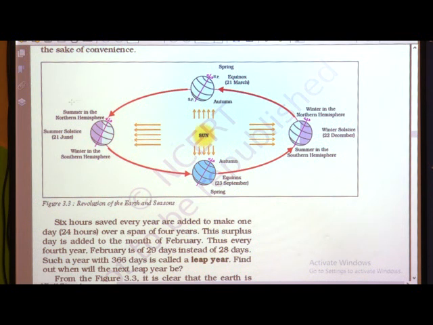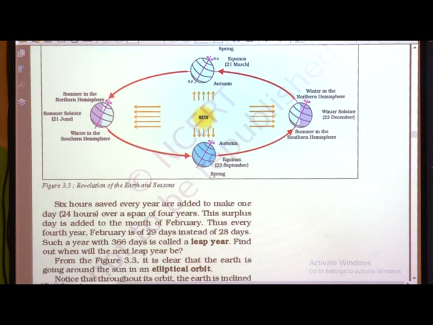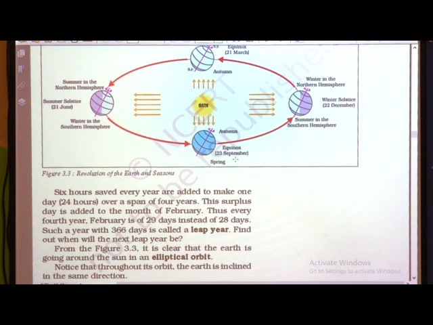Then we have equinox on 21st March, where the northern hemisphere is having spring season and the southern hemisphere is having autumn season. And again on 23rd September the northern hemisphere is having autumn season and the southern hemisphere is having spring season.